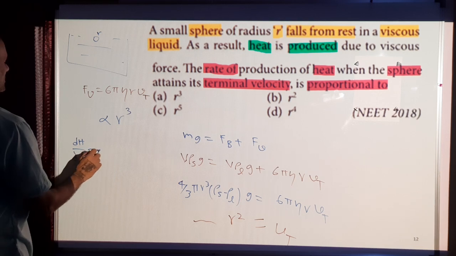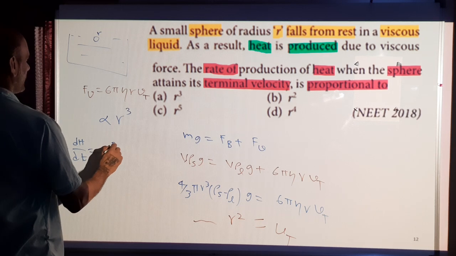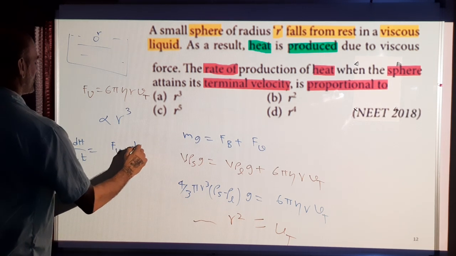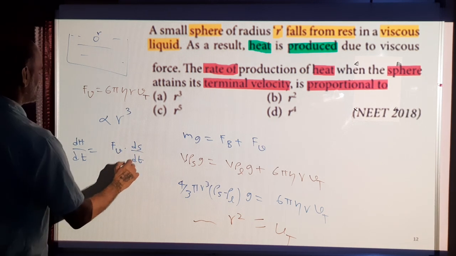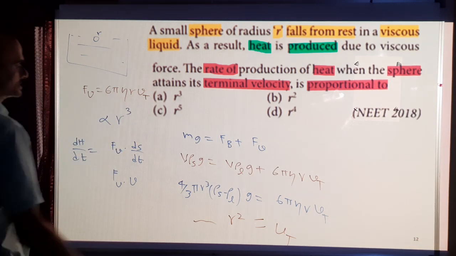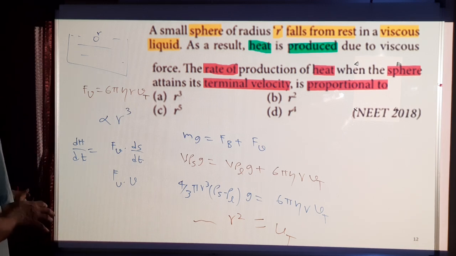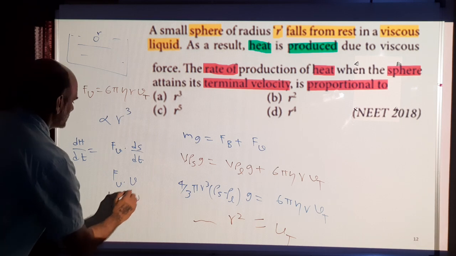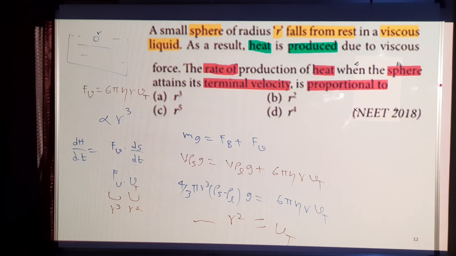The rate of heat production dH by dt is the work done per unit time. So the viscous force work done is F into the displacement, by dt. This is actually the velocity. So F into velocity. Here the velocity is the terminal velocity, and the terminal velocity is proportional to r square. So the viscous force is proportional to r cube, and this terminal velocity Vt is proportional to r square. So the total dependence will be r to the power 5.